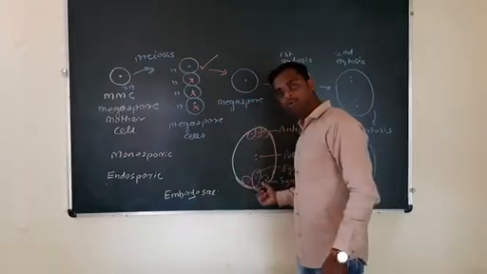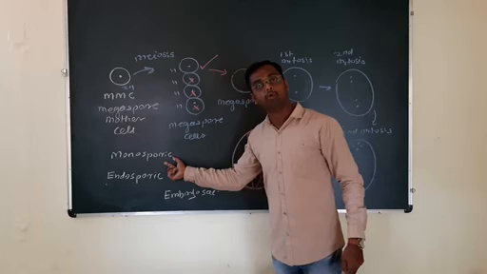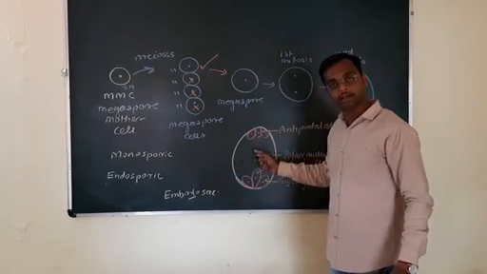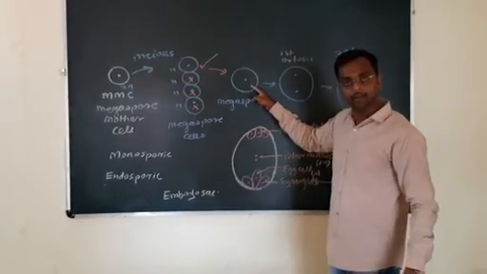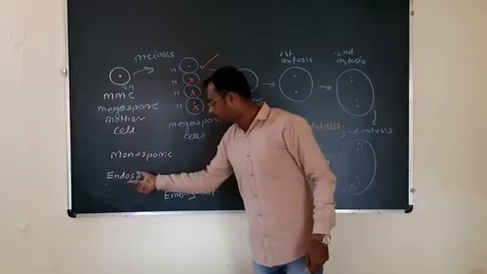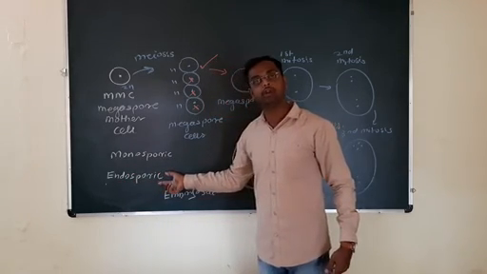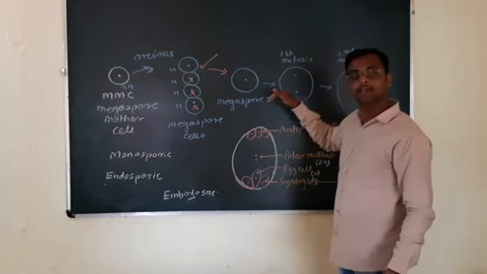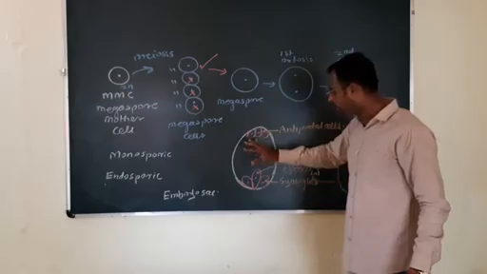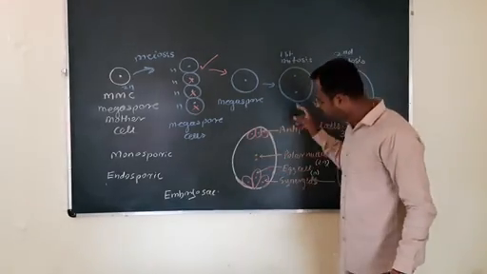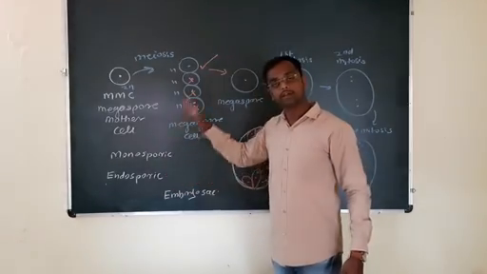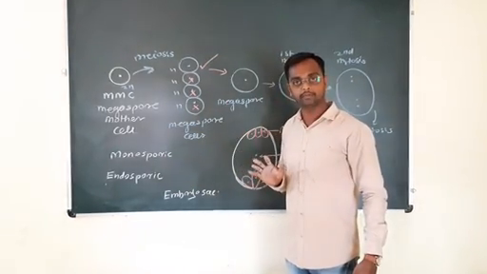Hence this embryo sac is described as monosporic. Mono means one. The entire development of the embryo sac takes place from this single megaspore. Hence it is called monosporic. And the second word which describes the embryo sac is endosporic. Endosporic means, endo means inside, within the megaspore. All these cells are formed, or all this development occurs within the single megaspore. Hence it is called endosporic. Understood the structure of female gametophyte?